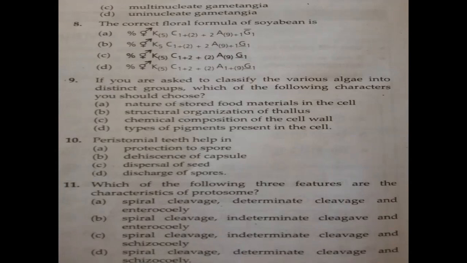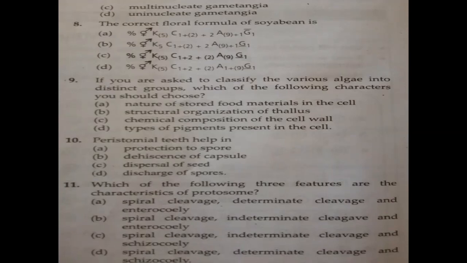It doesn't form n number of parts, it is determinate. Then what about origin? Like whether it is produced by ectoderm, mesoderm or endoderm. This triploblastic condition we know, that is outer ectoderm, inner endoderm and middle mesoderm.